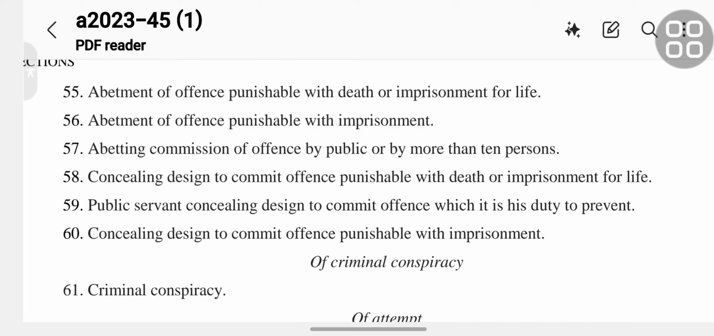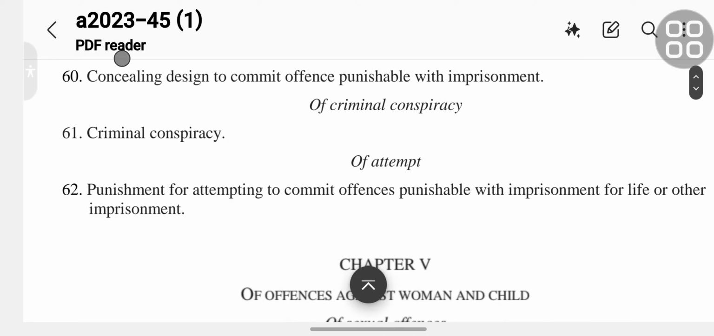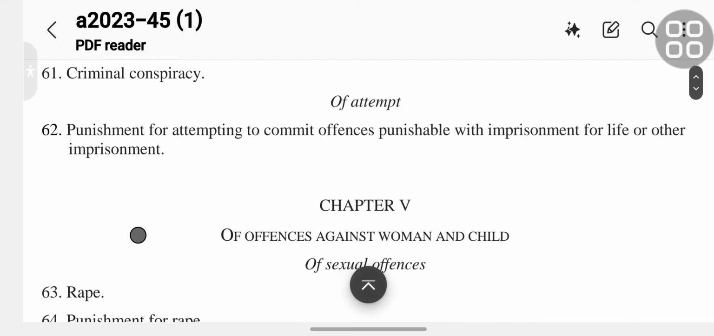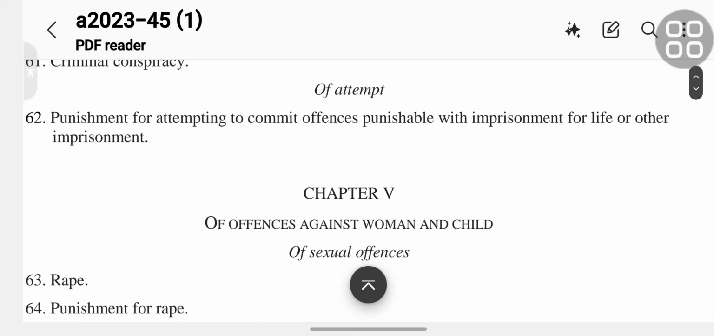Of criminal conspiracy. Section 61 is criminal conspiracy. Of attempt. Section 62 is punishment for attempting to commit offenses punishable with imprisonment for life or other imprisonment.